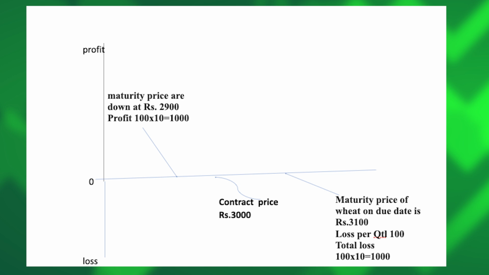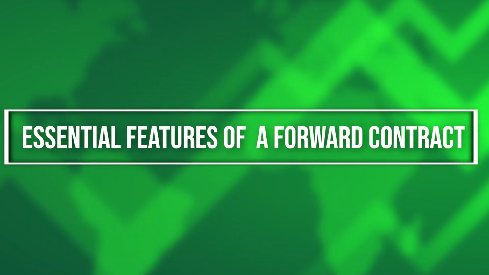On the contrary, if the maturity price increases to rupees 3,100, it will be the loss of the buyer. But this type of contract has to be physically settled, and the actual delivery has to be given.